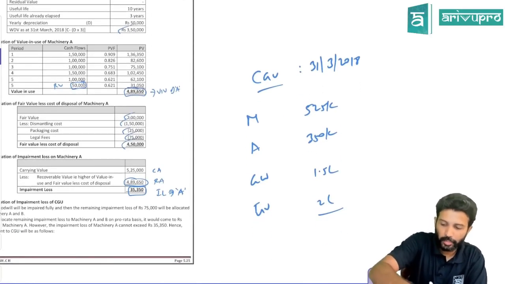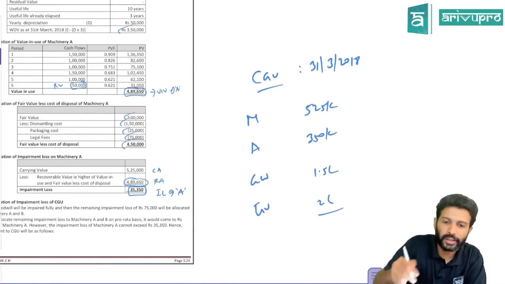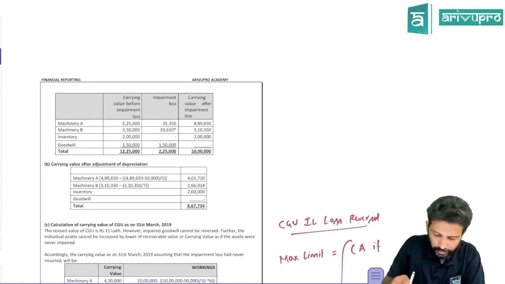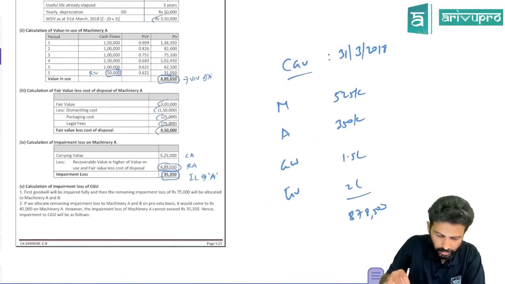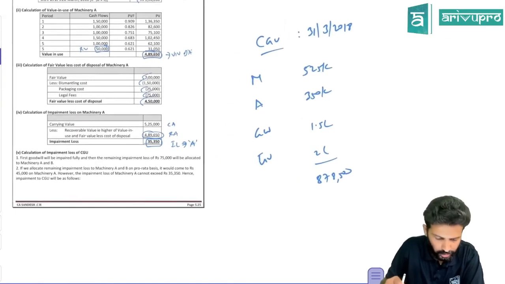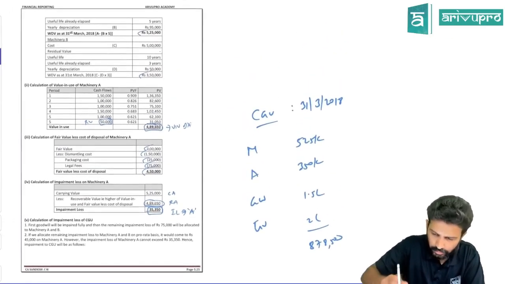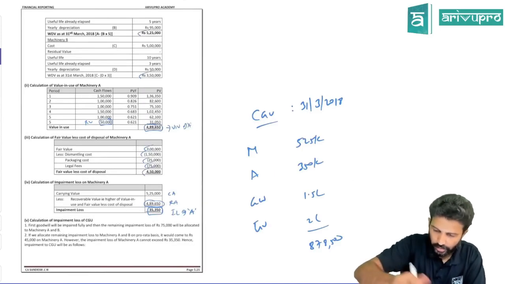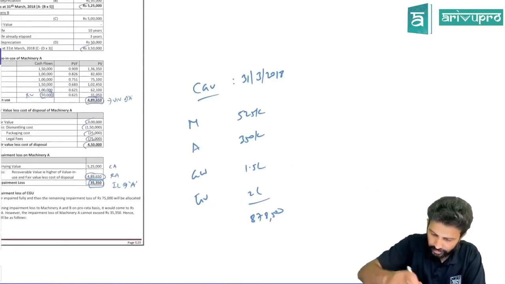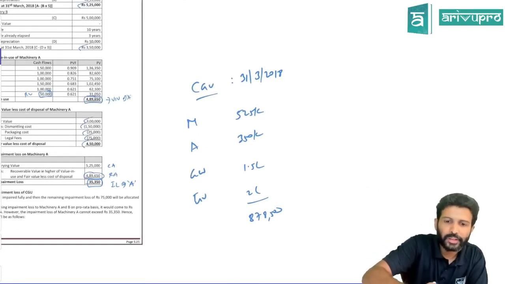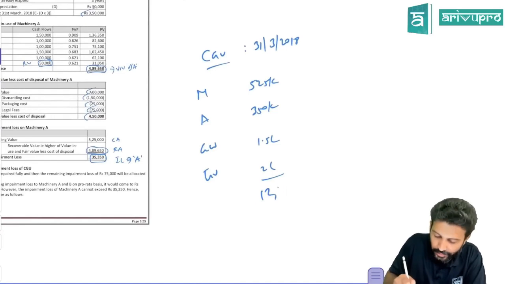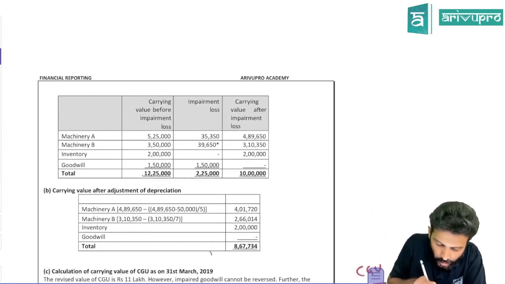So what will the total carrying amount be? 525 plus 350 plus 3.5. We did the totaling wrong. 5,25,000 plus 3,50,000 plus 3,50,000. Yeah, it's actually 12. My bad, it was a totaling error. It's actually 12,25,000. Carrying amount of CGU is 12,25,000.